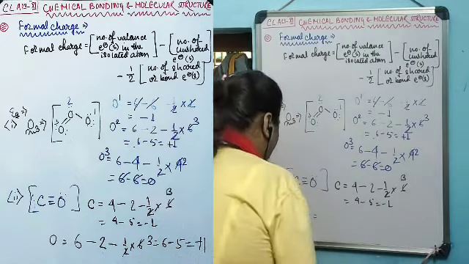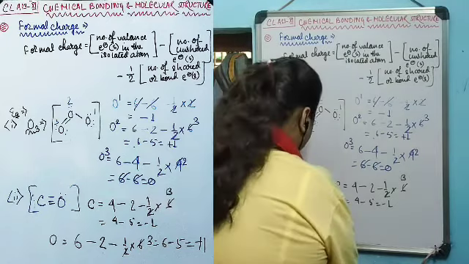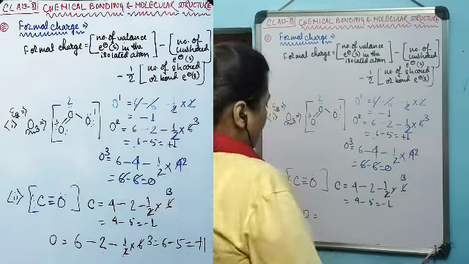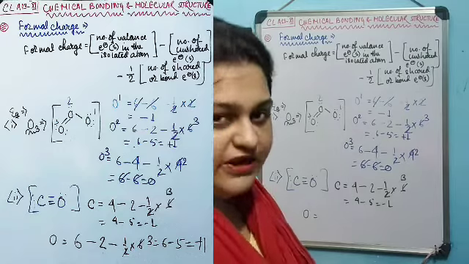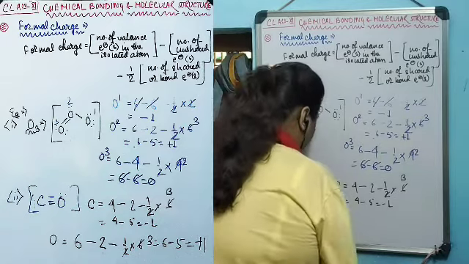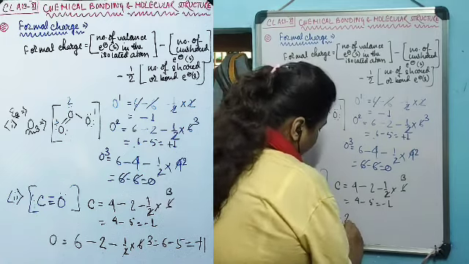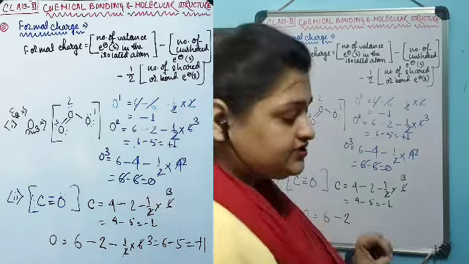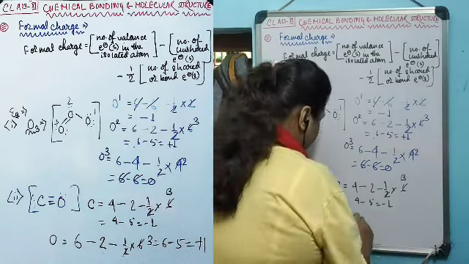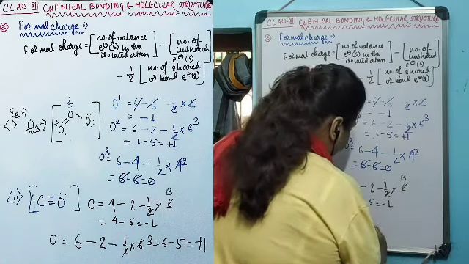Oxygen in this carbon monoxide Lewis dot structure: when the oxygen atom is isolated, it contains 6 valence electrons, minus the unshared pair of electrons, that is 2 electrons, minus half of the bond pair electrons.